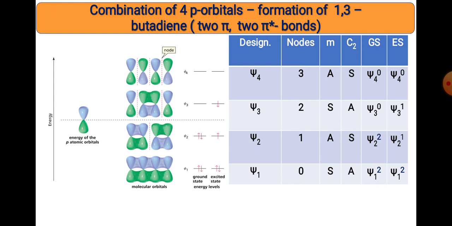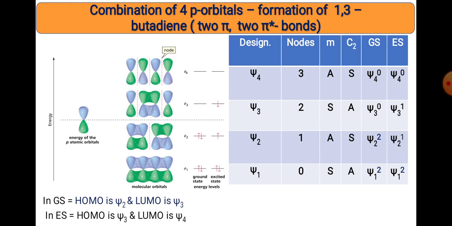So in the ground state and excited state, what are the HOMO and LUMO? In the ground state, the HOMO is psi 2 and the LUMO is psi 3. While in the excited state, the HOMO is psi 3 and the LUMO is psi 4. So the highest level that has electrons present is called your HOMO, and the lowest level with 0 electrons present should be the LUMO.